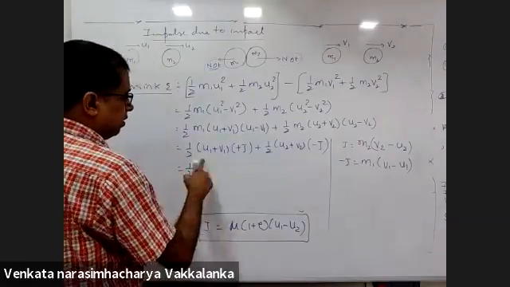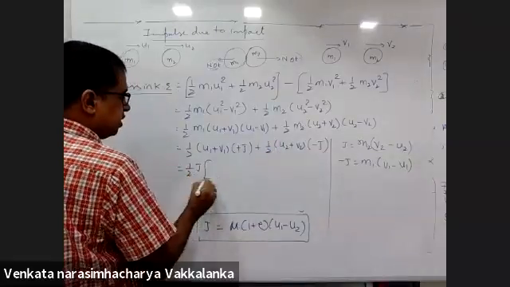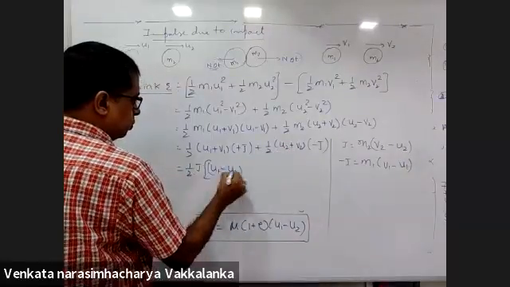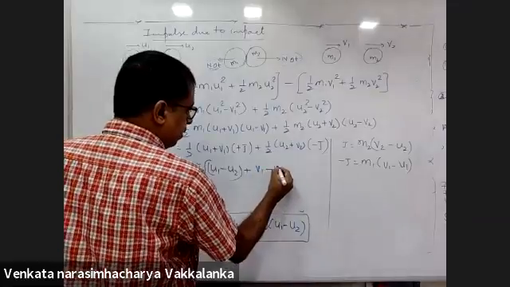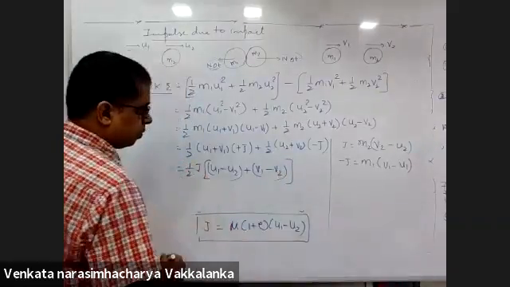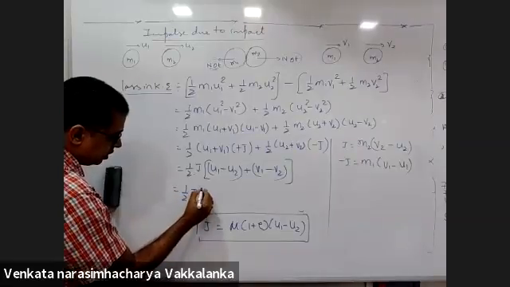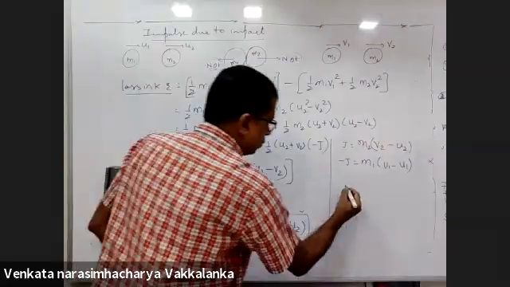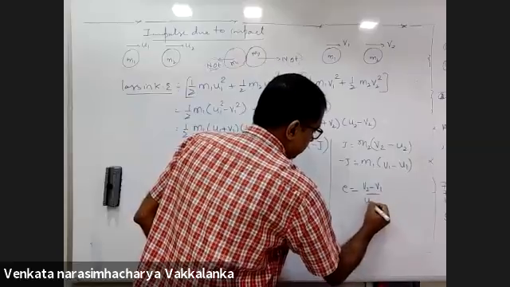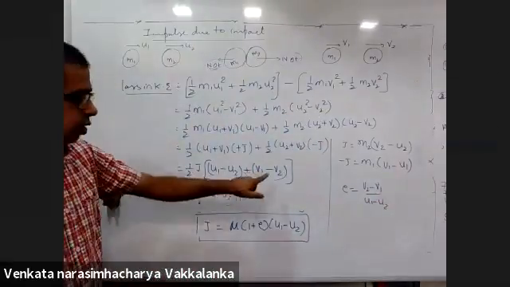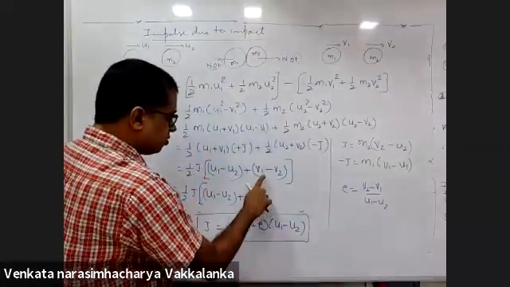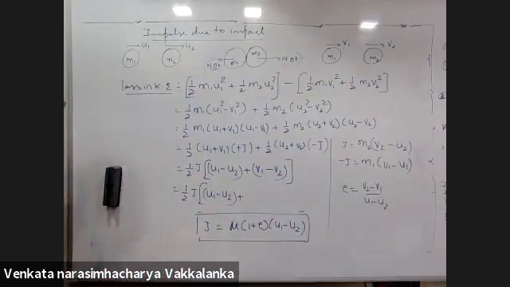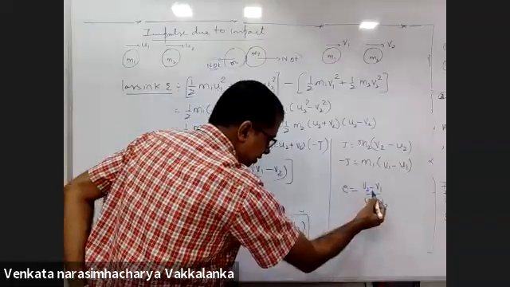Right? Now have a look at this. Half j I got out common: (u1 minus u2 plus v1 minus v2). Am I right? Half j (u1 minus u2) plus small e is (v2 minus v1) upon (u1 minus u2). Right? If I do this as v1 minus v2, then this will become u2 minus u1 or with a negative sign. Agreed?